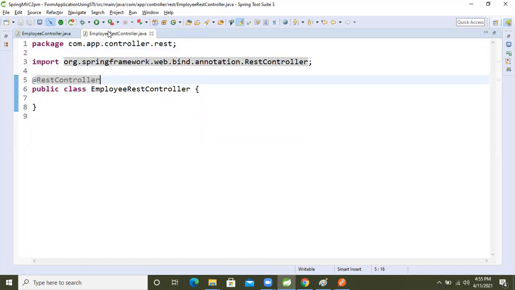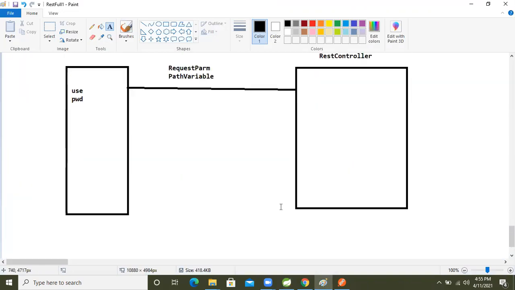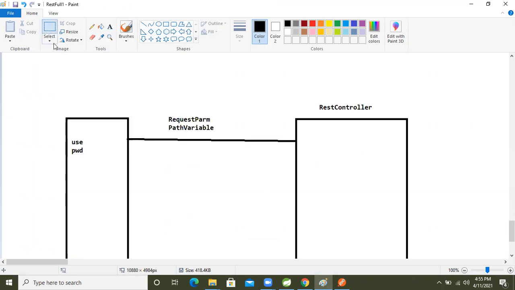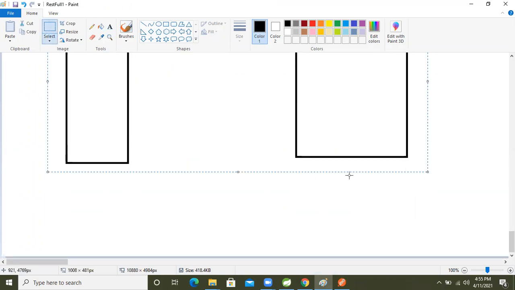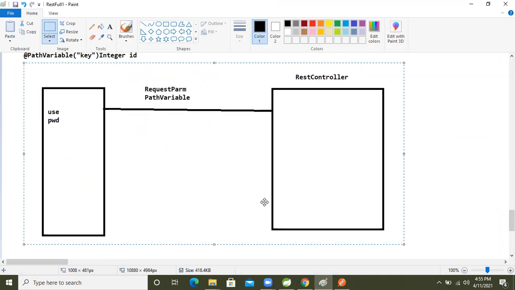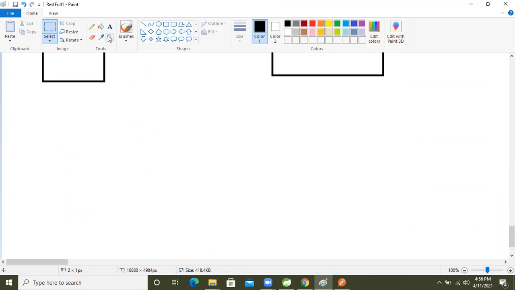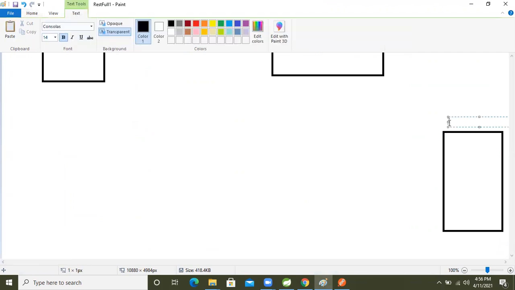Before explaining the things, I'm going to explain our project DFD, guys. What is our project DFD? This is the database we are using in the project, the MySQL database. This is the DB.